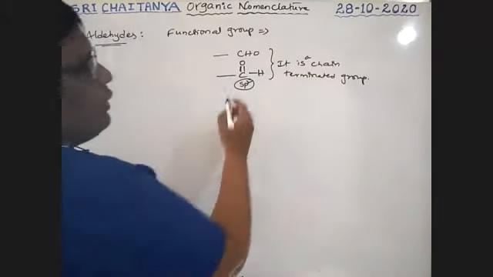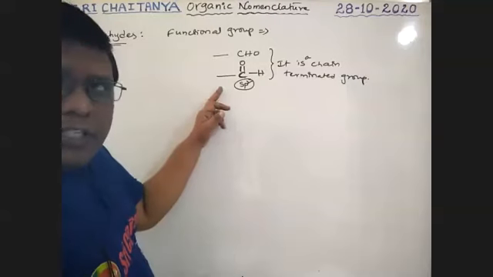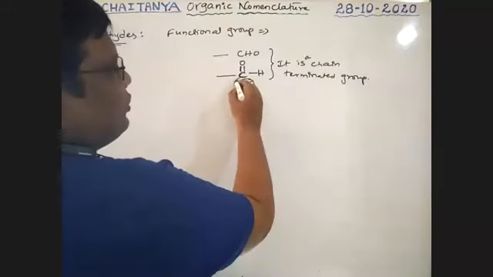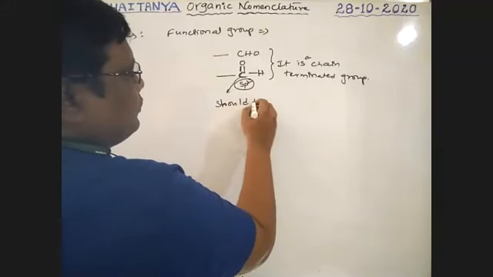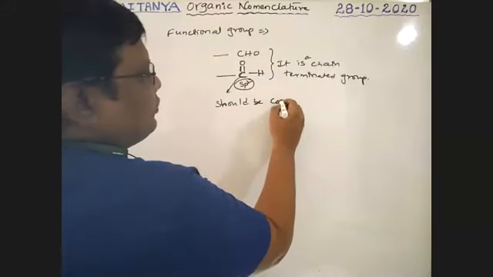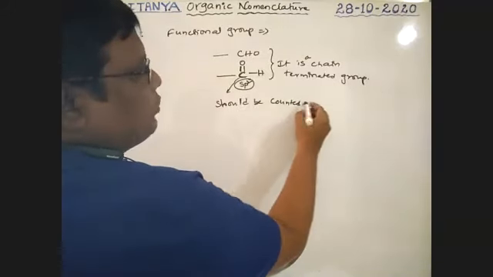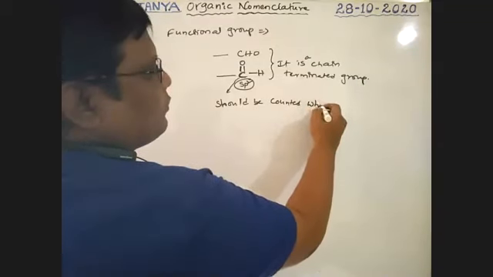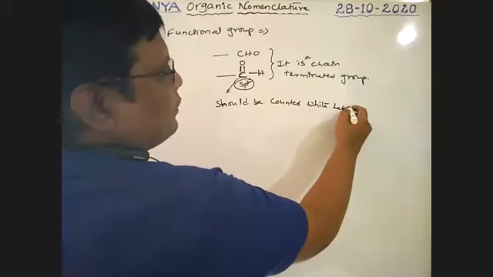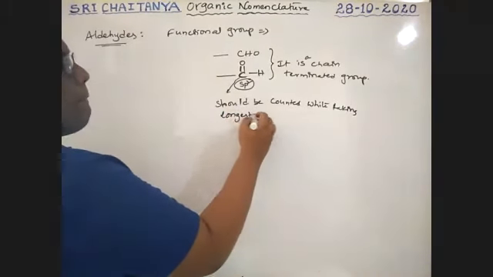One more point here. A carbon is also there in this functional group. This carbon should be counted while taking the longest chain.